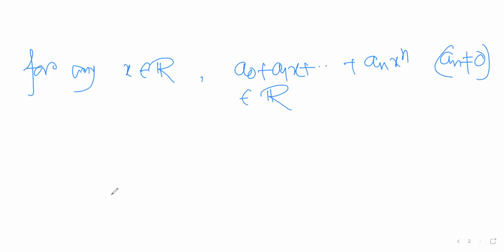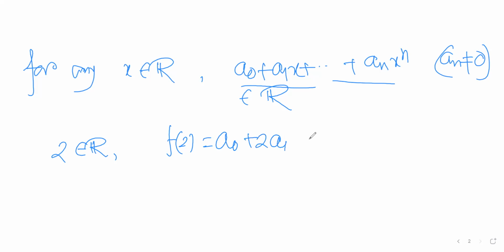Okay. Why does this belong to R? Because if we take any value, suppose we take 2 from R, then what is the value of this function? f(2) equals a0 plus 2 into a1 plus ... plus 2 to the power n into an, right? So this is a real number.